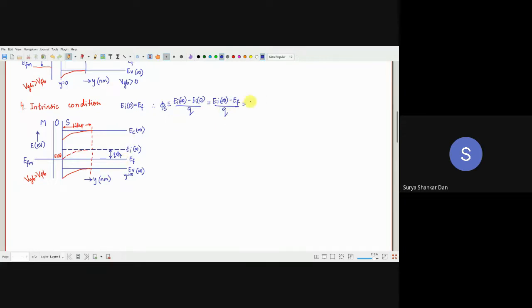Simply phi F. Okay, when surface potential, that means what is the surface potential here? From this to this, EI infinity to EI0, meaning the surface potential, the intrinsic Fermi energy level at the surface. So this is equal to